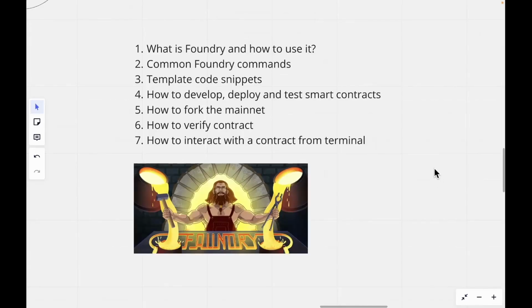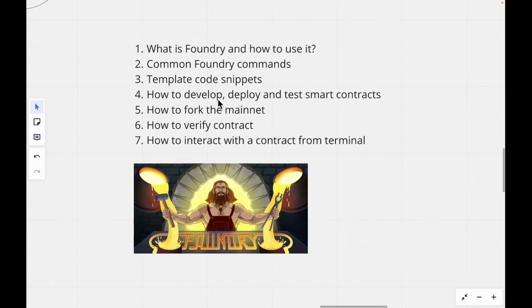So in this video, we'll start off by just installing Foundry. We will start off with some theory on what is Foundry and how to use it. We'll create a Foundry project. I've already created one. Once we install Foundry, we'll learn the common Foundry commands, like how to interact with contracts, how to compile them, deploy them, how to run tests, etc. Then I'll give you some template code snippets. These are some Solidity code snippets that we oftentimes use, like how to transfer Ether, how to call and interact with a smart contract function.